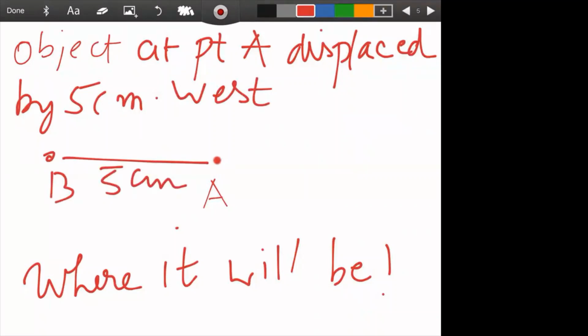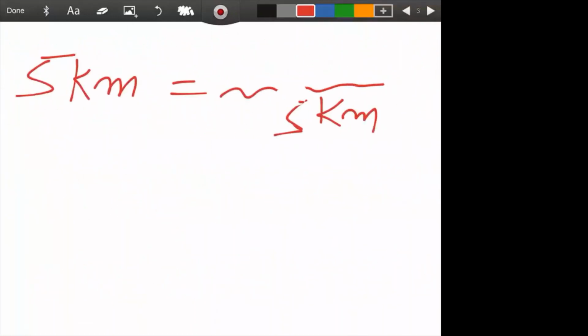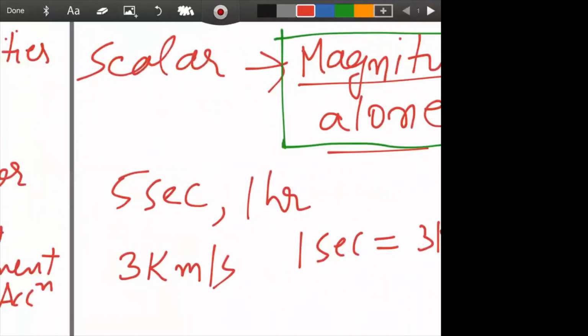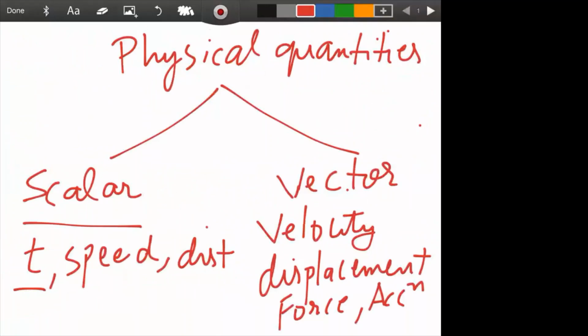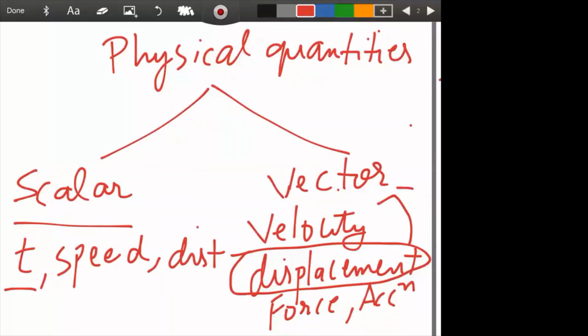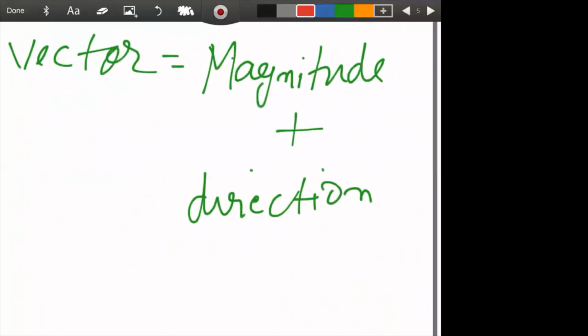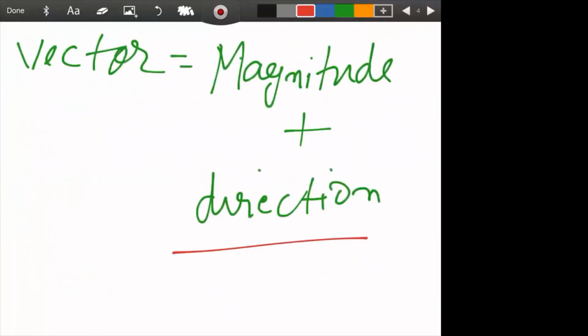So this is a very different quantity. That is why displacement, which I have written here, is directly written as a vector. Vectors are those quantities which have magnitude as well as direction.